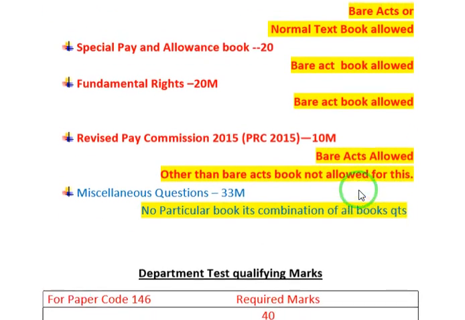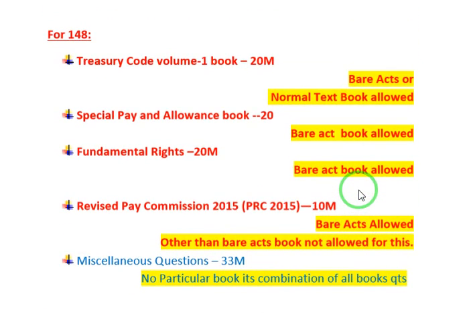And regarding miscellaneous, almost 33 questions were given, and these 33 are a part of these 4 textbooks, and they have also asked questions other than these. So almost 33 questions are a part of the above 4 or a mixing. Particularly, we can say this is around 20, this is around 20, this is around 10. This is miscellaneous mixing, and we can't tell surely that these questions are from this topic only. That is why in the miscellaneous section I have written: no particular book, it's a combination of questions from all books.